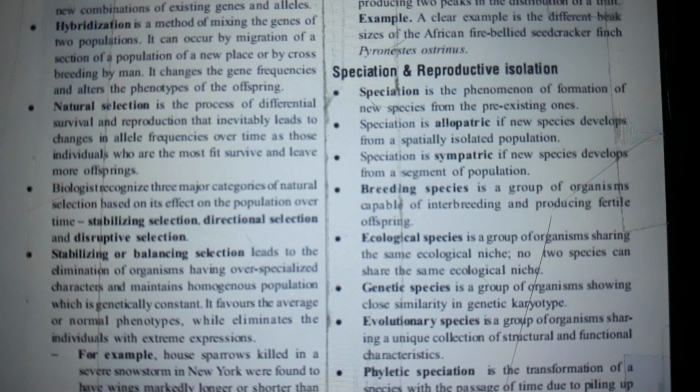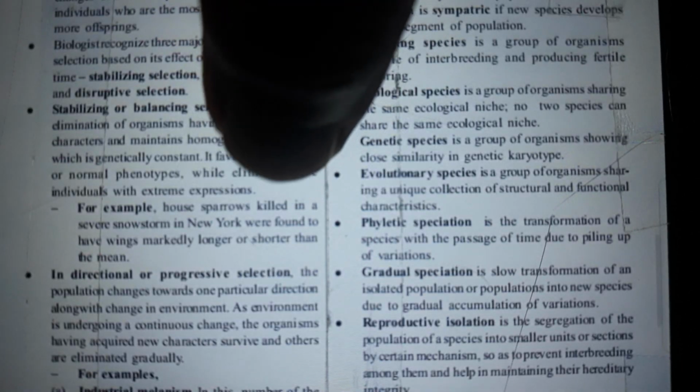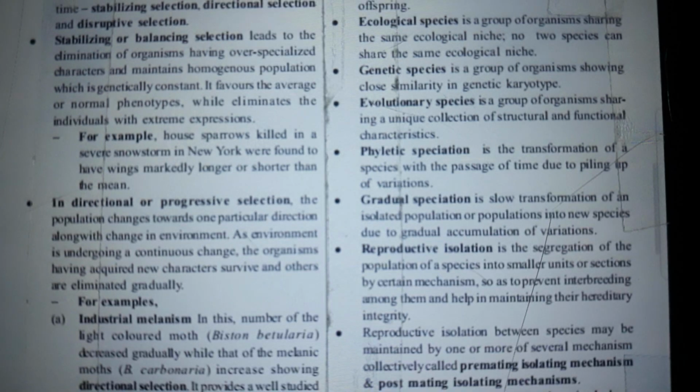Natural selection is a process of differential survival and reproduction that inevitably leads to changes in allele frequencies over time, as those individuals who are the most fit survive and leave more offspring. Biologists recognize three major categories of natural selection based on its effect on the population over time: stabilizing selection, directional selection, and disruptive selection. Stabilizing or balancing selection leads to the elimination of organisms having overspecialized characters and maintains a homogeneous population, which is genetically constant.